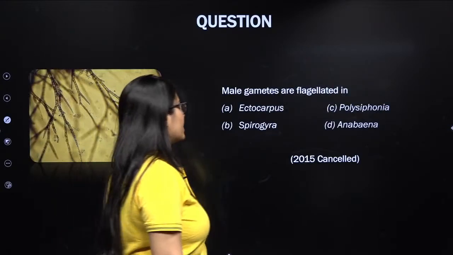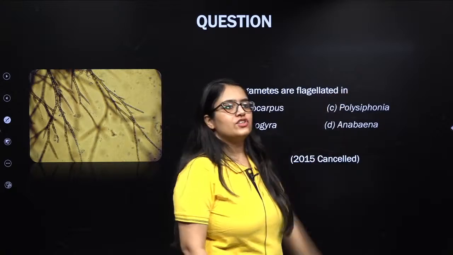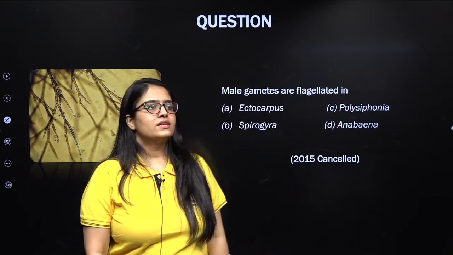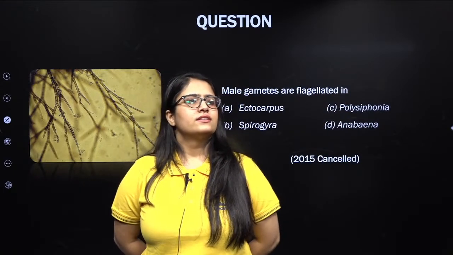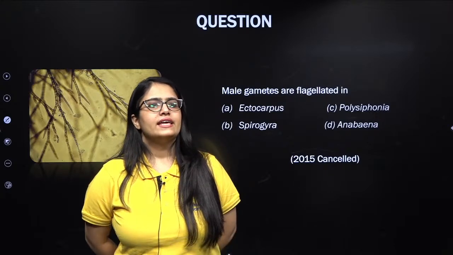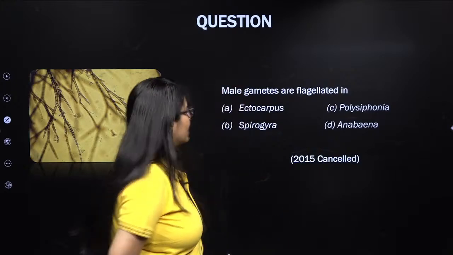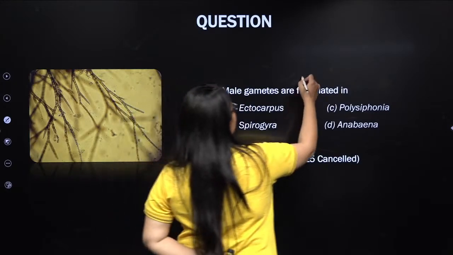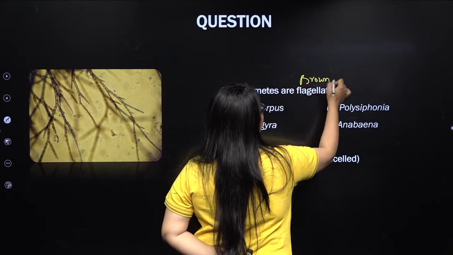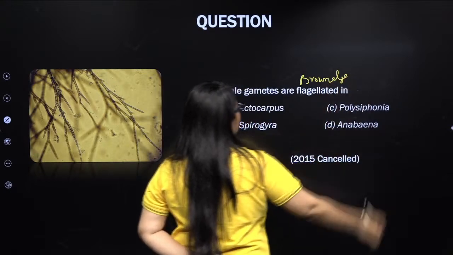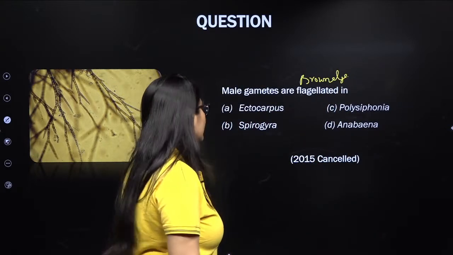Next question. Male gametes are flagellated in. Any guesses over this? Come on guys, give it a try. Yeah, that's right, Savita. I appreciate that. So male gametes are flagellated in brown algae. Remember, there are two flagella, laterally attached, unequal.